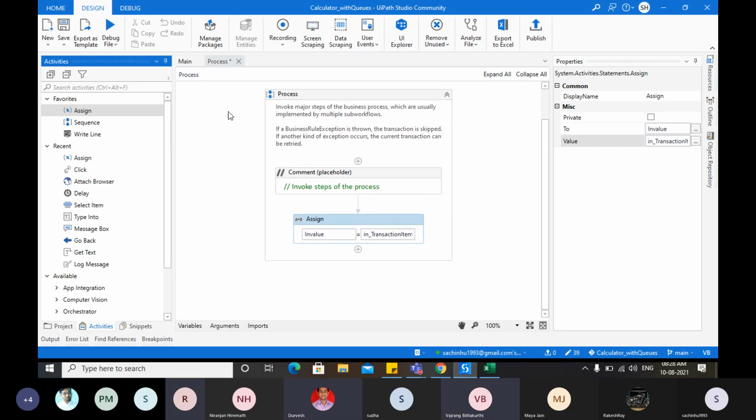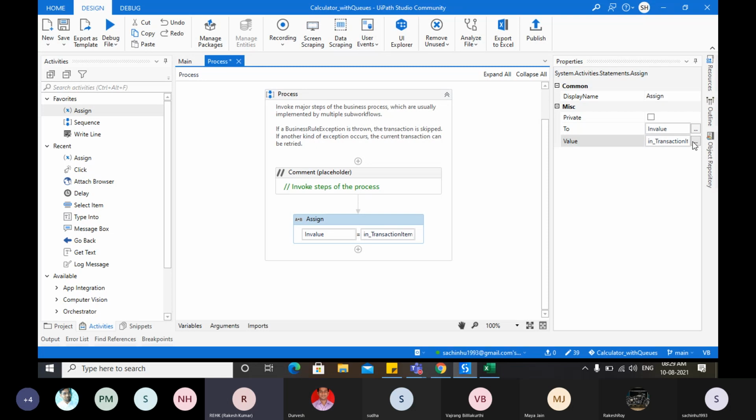Sachin, go to properties. Here it's properties, left side. What do you want to do? Just tell me that. What do you want to select in properties? Here we have one option to send the data to orchestrator, right? I haven't seen such an update option.